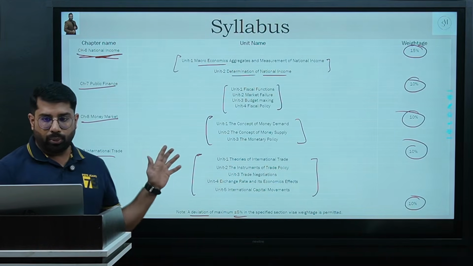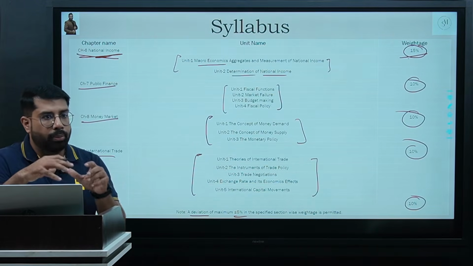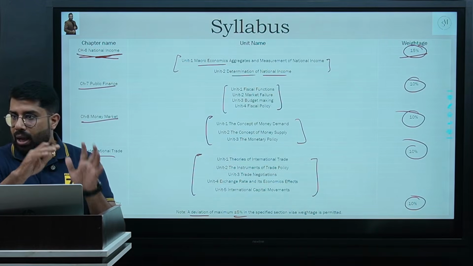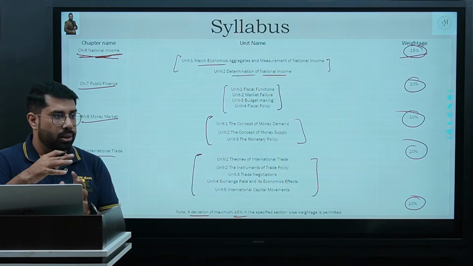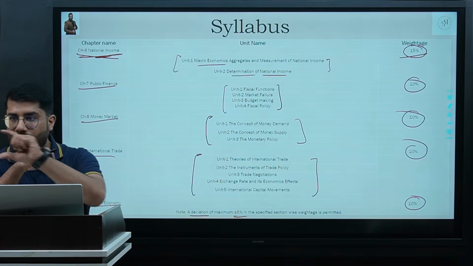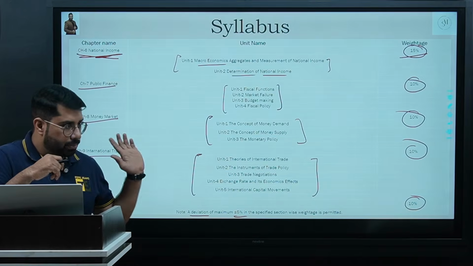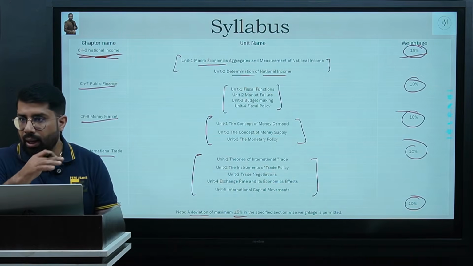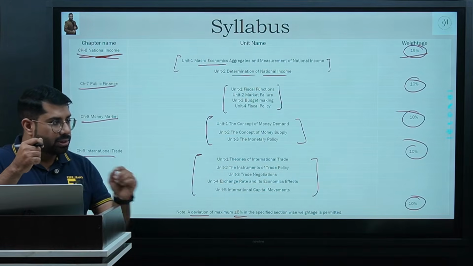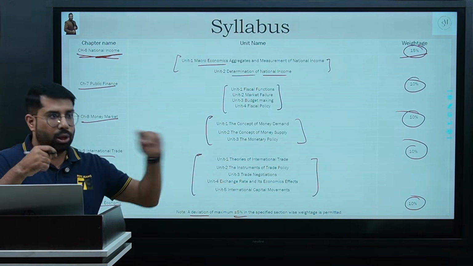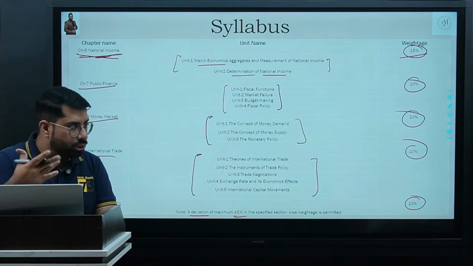Here in CA foundation, to cover these 15 marks, national income need not be studied in depth. I mean, whatever topics are explained here, they are not analyzed here, right? You will understand the creamy part of all the concepts we are going to touch. But from my side, I'll try to give you the reasoning part of every concept. It means if I say that this particular thing is like this, why, I'll try to tell you that. Okay, so please understand those things with me.